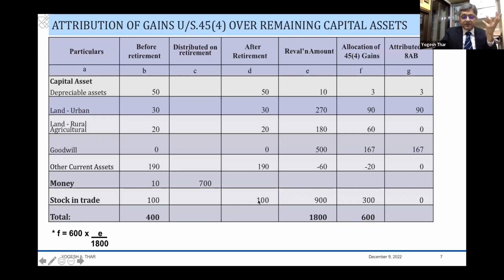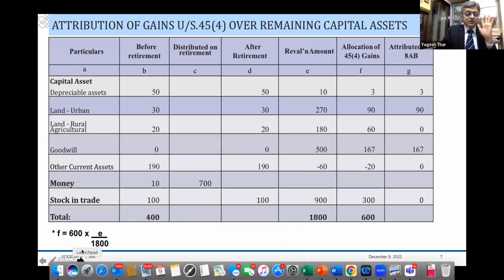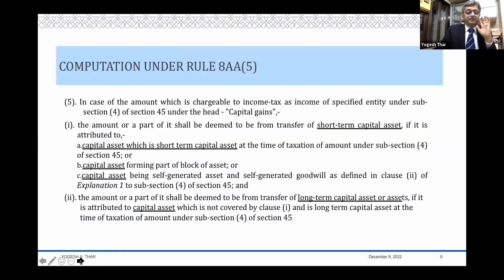So really speaking, the attribution as per Subrule 1 should happen to only the capital assets, namely depreciable assets, urban land, and goodwill, and other current assets. If you just read the Subrule 1, the attribution of that 600 of 45(4) should happen over these 4 items. However, when you go to Subrule 2, there is a complication.